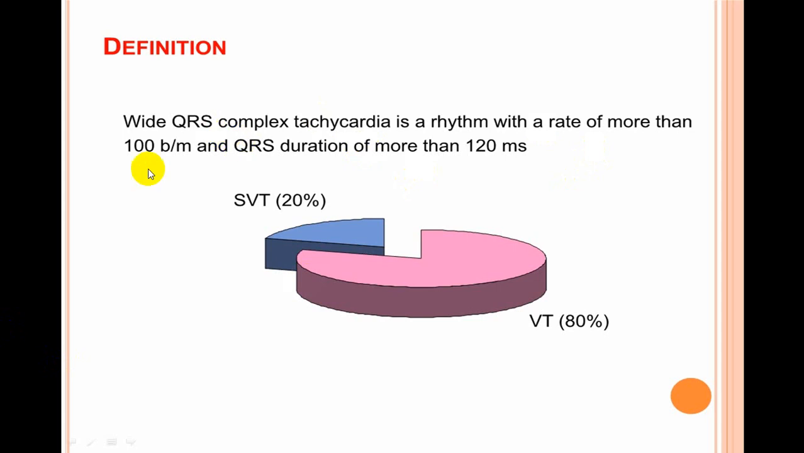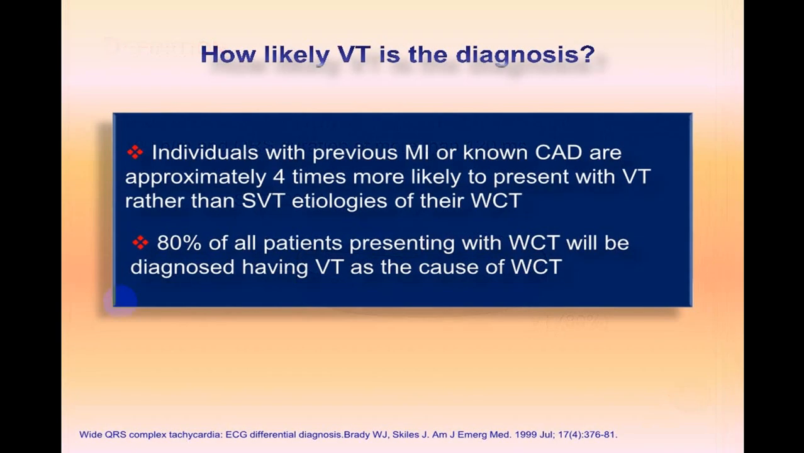Standard: anytime you see a wide QRS tachycardia, rate more than 100, QRS complex more than 0.12 second, 80% of the time it is VT, and only in 20% of patients it is SVT. That's why we always say wide QRS complex tachycardia, always treat as VT unless proven otherwise. So always consider that as VT, but treatment will change. So try to identify wide QRS tachyarrhythmias because of what we call supraventricular tachycardia with aberrancy.